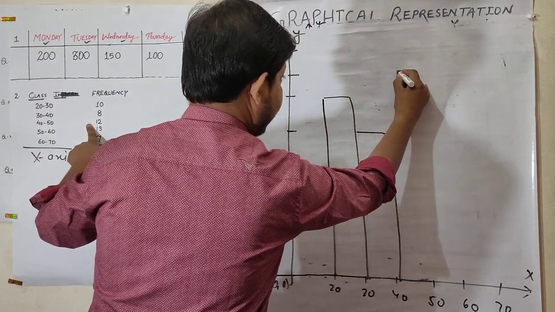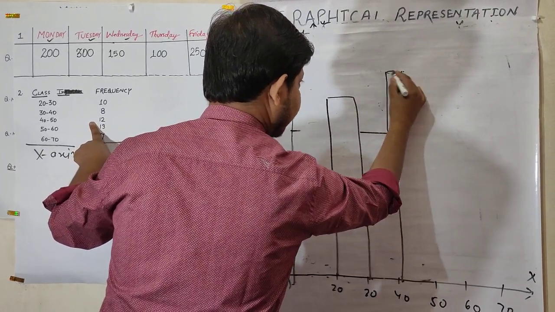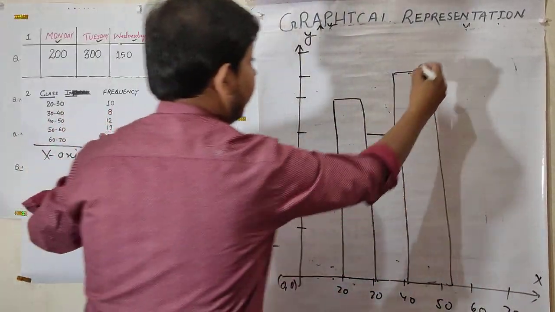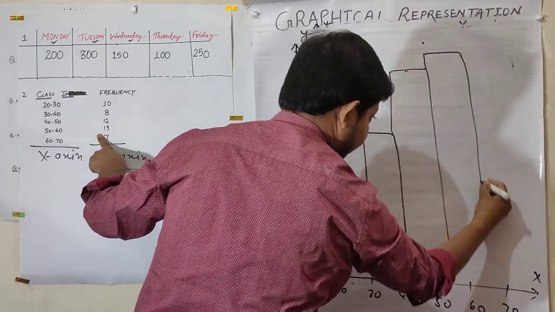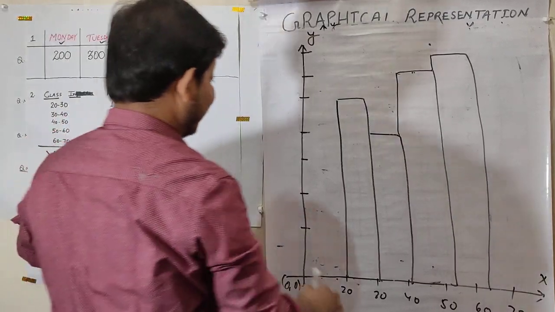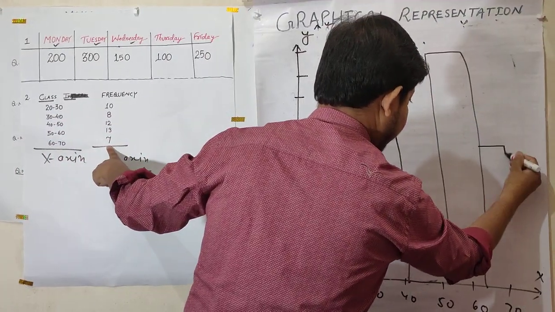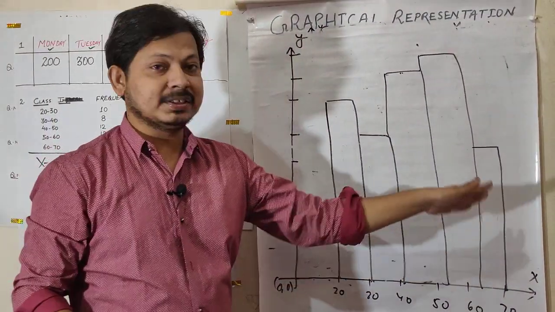10, 12. So this is continuous. Check here. Then 50 to 60, 13. Suppose this is 13. Then 60 to 70, 7. 2, 4, 6, 7. This is a histogram, the continuous data.